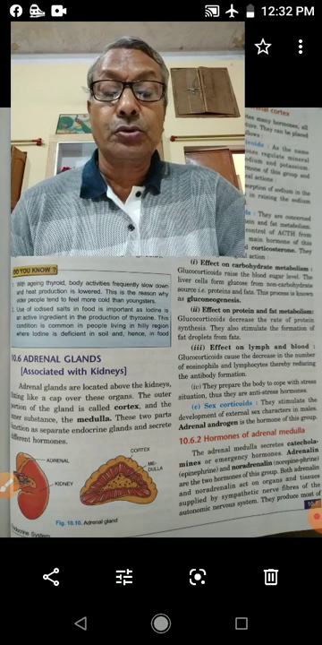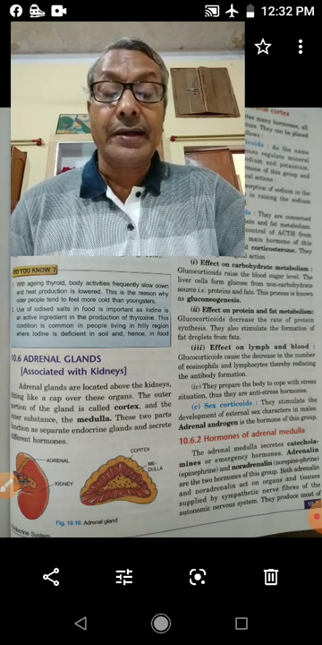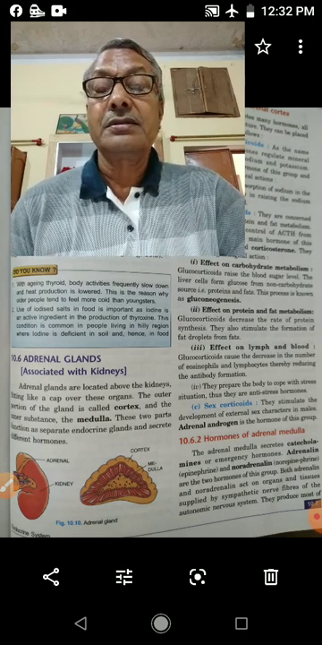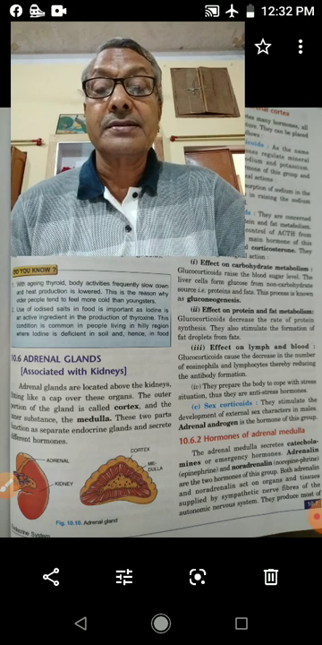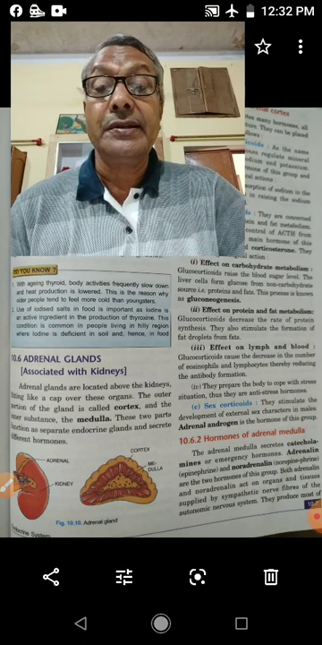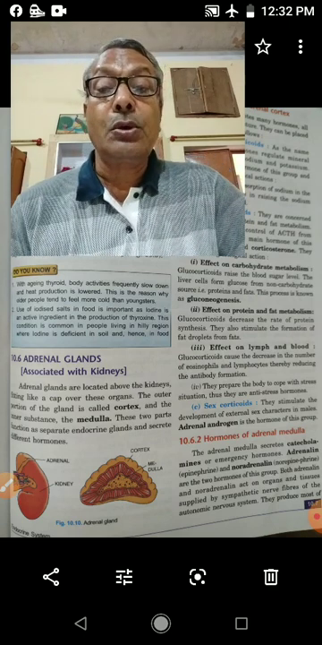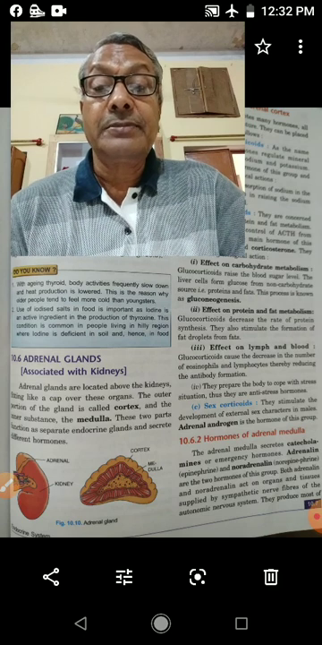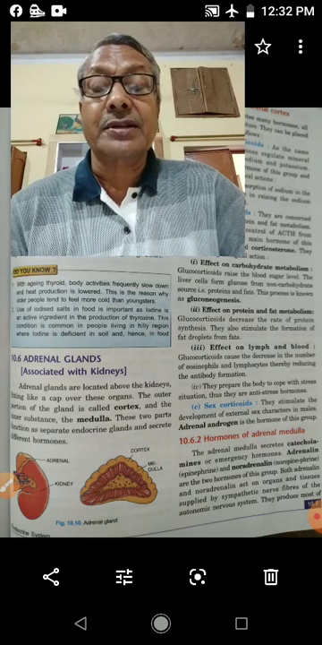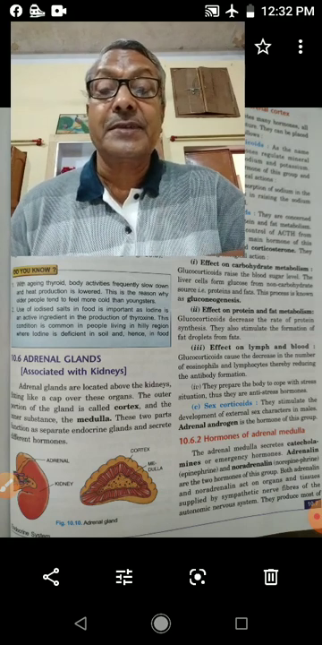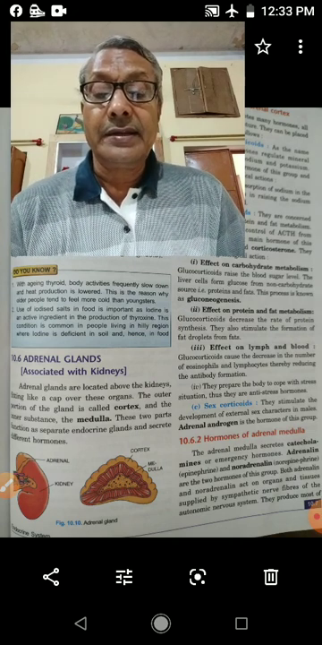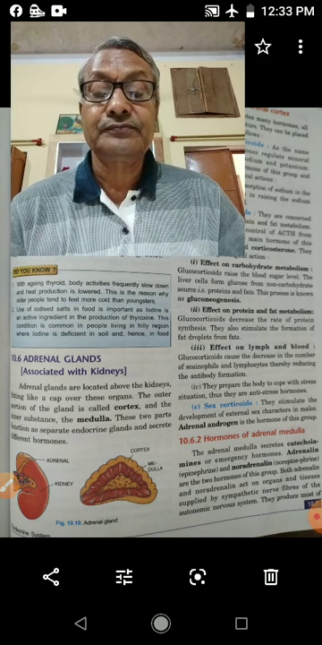Children, today I am going to teach you about the adrenal gland. Ad means near, renal means kidney. So this gland is associated with the kidney. Adrenal glands are located above the kidney like a cap-like structure. So this gland is present above the kidney and it is cap-like in structure.